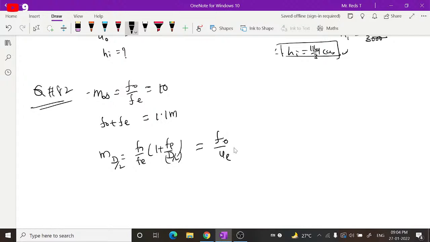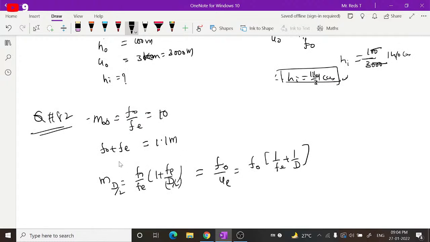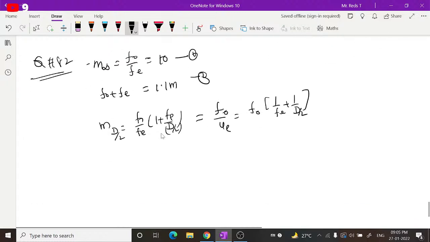So for 1 by UE, you can write it as F naught into 1 by Fe plus 1 by D. Here F naught by Fe is given, and F naught plus Fe is given. If you know F naught and Fe, then you can do it. But they have not given them directly, so how can you make use of this? Here D is nothing but D by 2. So what is F naught and what is Fe? From this you can say F naught by Fe is 10, so F naught is 10 Fe. Let us say this is 1 and this is 2. Let us take the next step from 1.